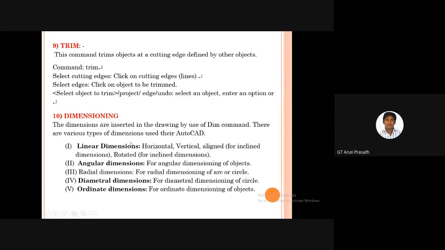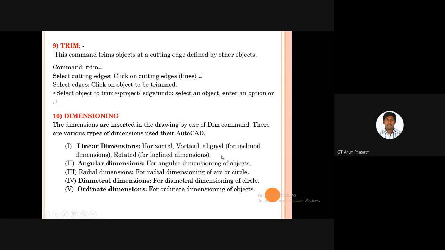In dimensions we have linear dimension, angular dimension, radial dimension, diametral dimension, and ordinate dimensions. Okay. By using these we can dimension our drawings. And for including these dimensions in our workspace, we have to type dim in the command window.